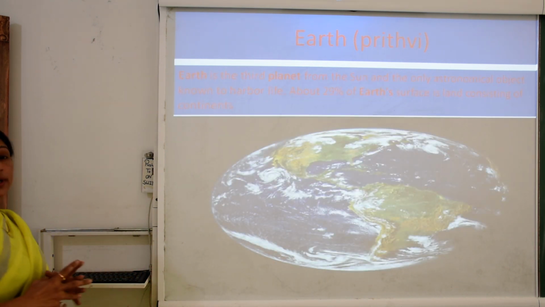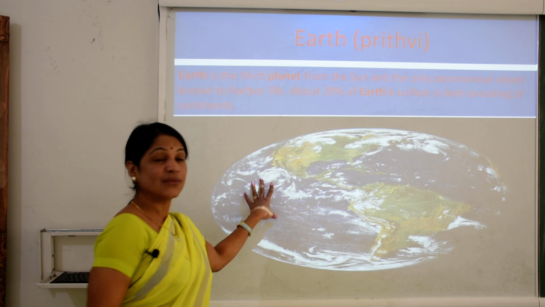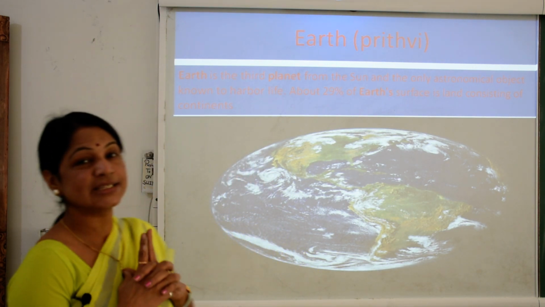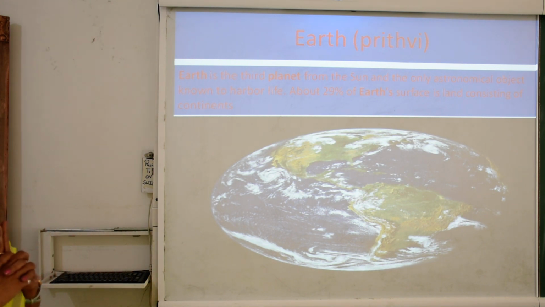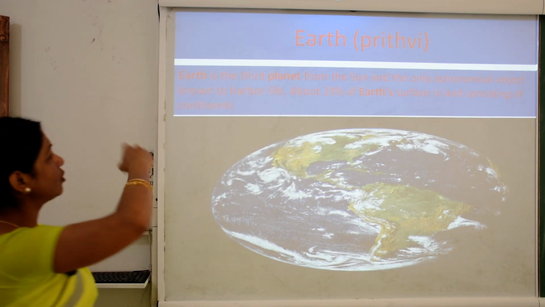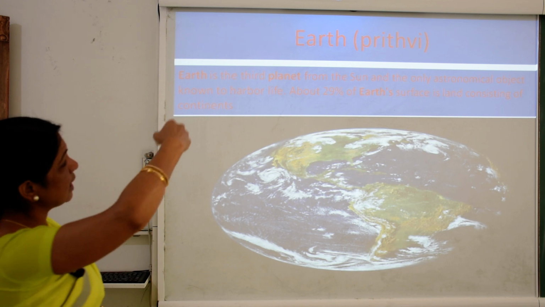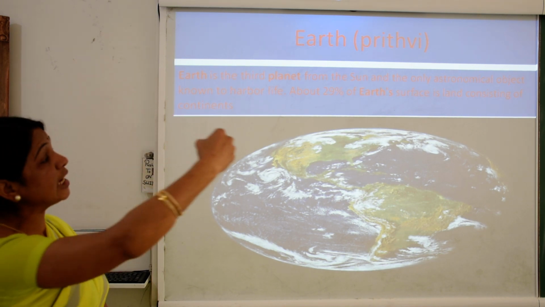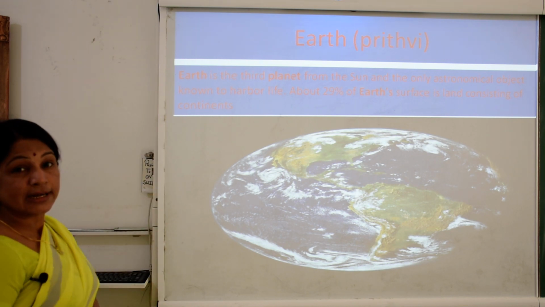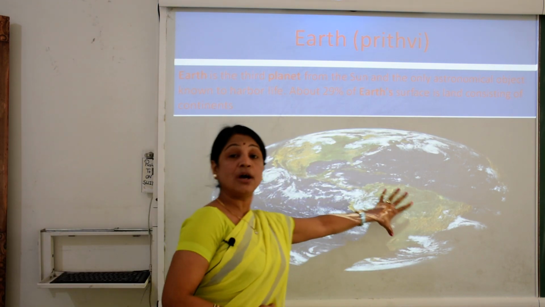First was Mercury. Now let's see the third one, that is very crucial for us. Its name is Earth. Why is the Earth called Prithvi in Hindi? Our Rishi Munis called it Prithvi. Earth is the third planet from the sun and the only astronomical object known to harbor life. About 29% of Earth's surface is land, consisting of the continents. So this is the picture of the Earth.